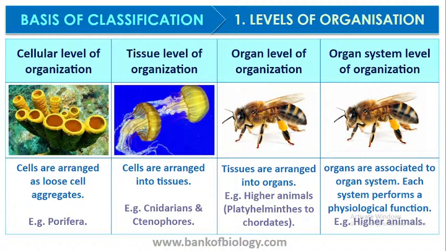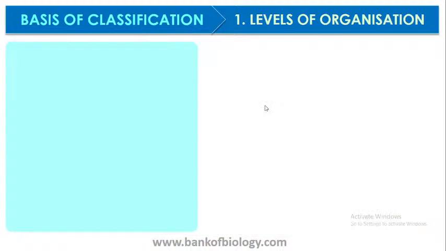Each system performs a physiological function. That means one organ has its own organ system. When we talk about the heart, the circulatory system. When you talk about the brain, the nervous system, and so on. So you can see this in all higher organisms, especially mammals, including reptiles, birds, fishes, almost all these organisms.